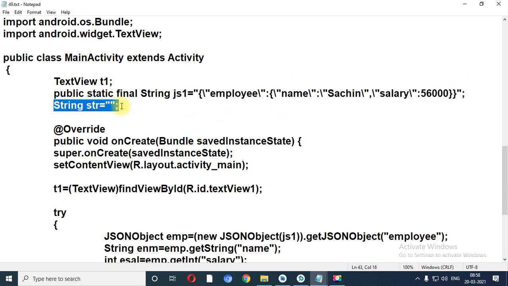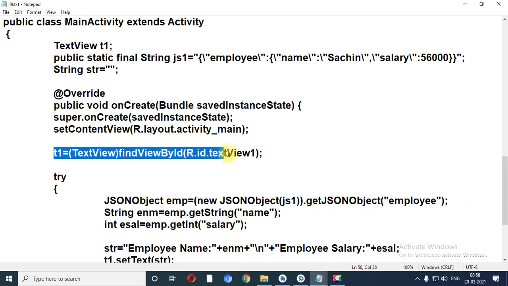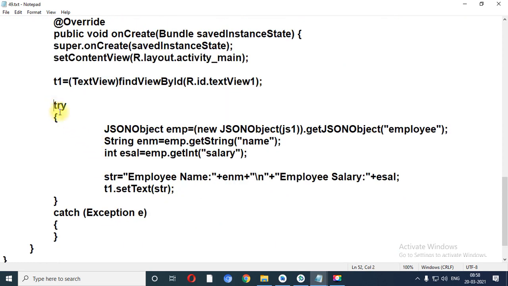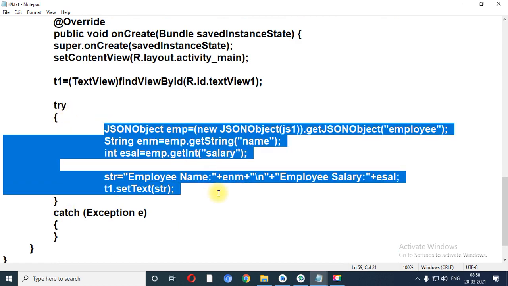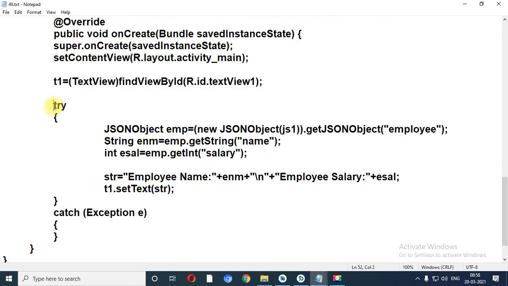Then one string variable str is there, and T1 is found by findViewById. Again, we need to write our code between the try and catch block, because the following code may generate some exception. To handle that exception, you need to write your code between try and catch. Now see, we have one class called JSONObject, and emp is the object of JSONObject. Now new JSONObject(JS1).